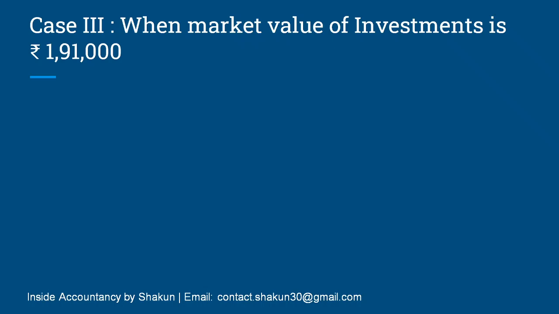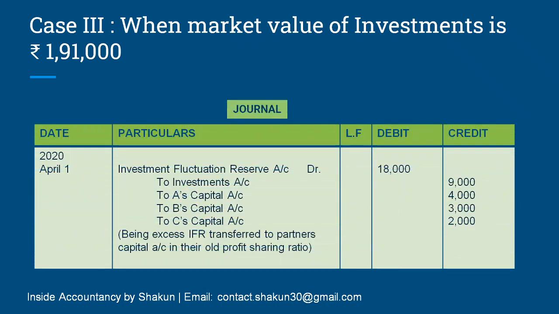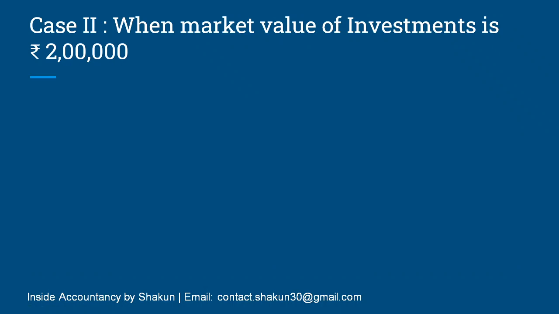This will be covered up from the IFR. So investment fluctuation reserve is debited with 18,000. To investments, the amount of decrease, since it is an asset, whenever an asset decreases, it is always credited. So 9,000 is credited, and the remaining 9,000 is distributed between A, B and C in their old profit sharing ratio.